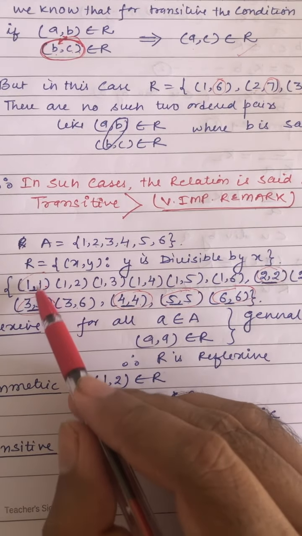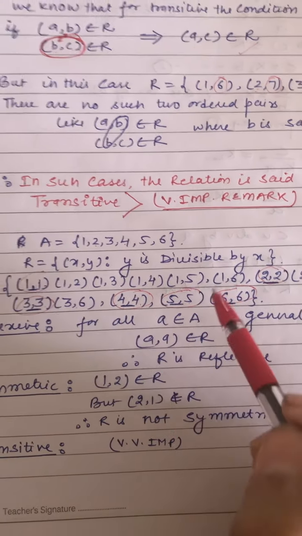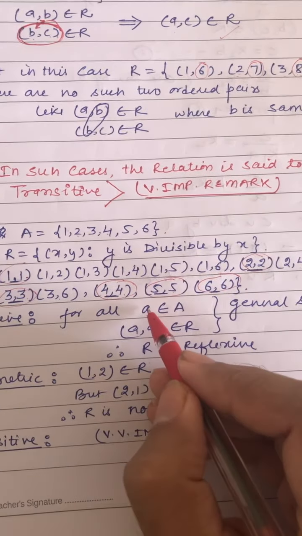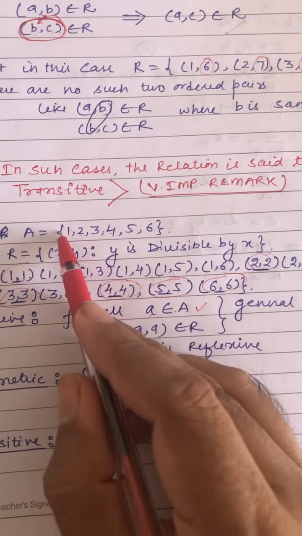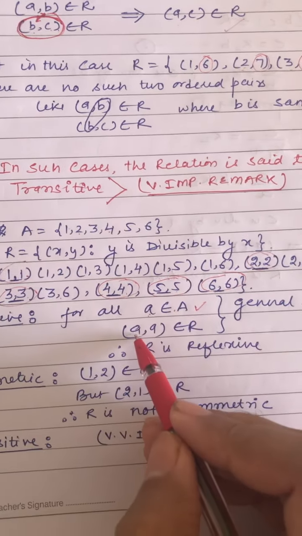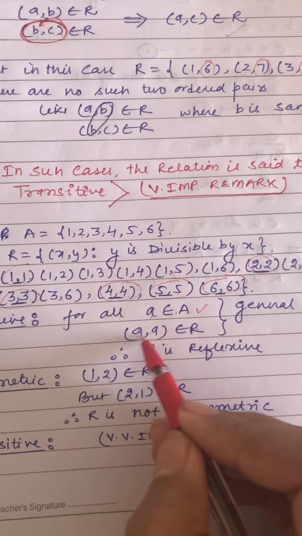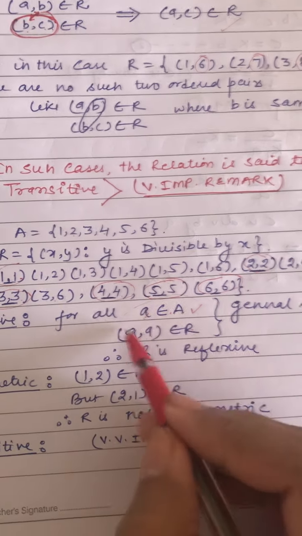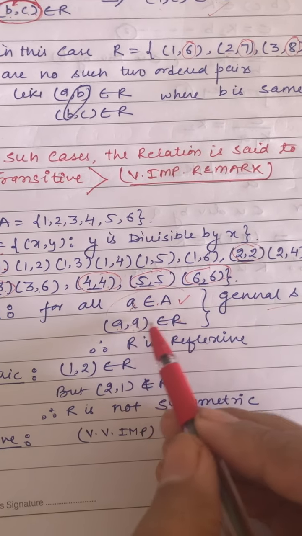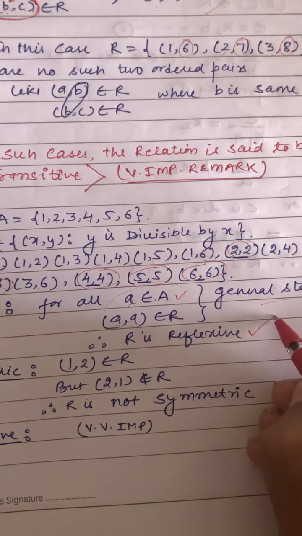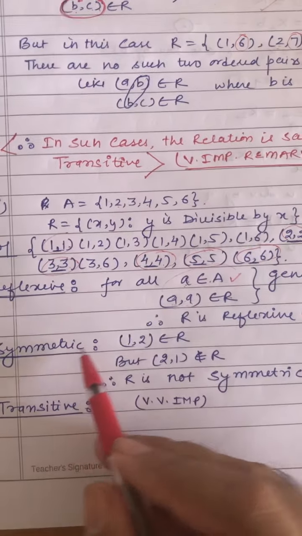If you go one by one, it will take a lot of time. So what I have done is I have generalized this. I have taken an element a. Let a belong to set A. a can be 1, 2, 3, 4, 5, or 6. Then (a, a) belongs to R. So if I take 1, it is (1, 1). If I take 2, it is (2, 2). So this is a general form. The general statement you will write: for all a belonging to A, (a, a) belongs to R. Therefore R is reflexive.